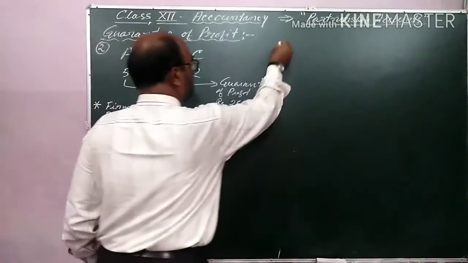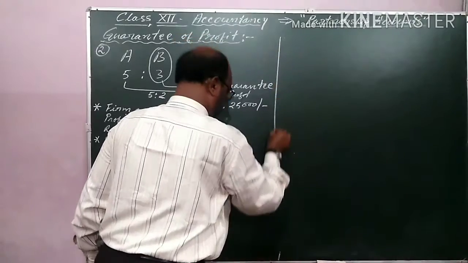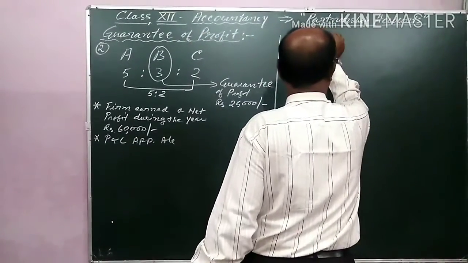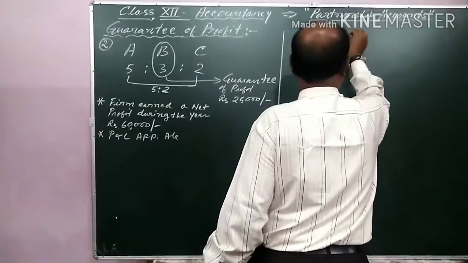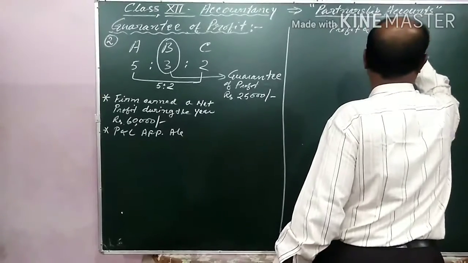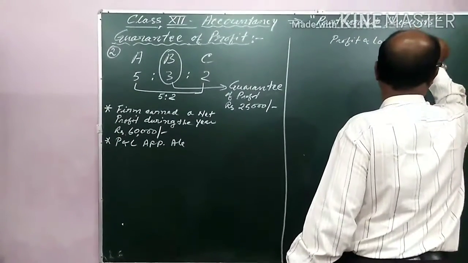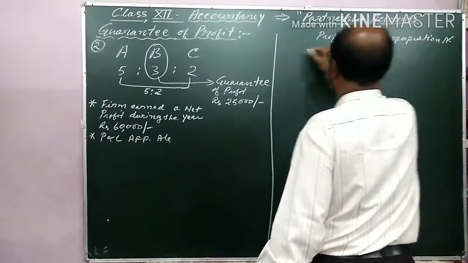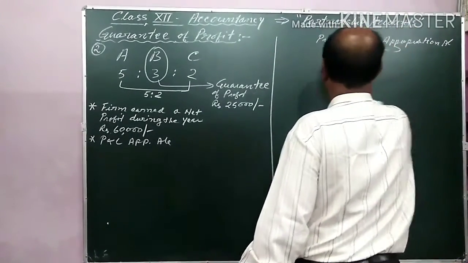Now I am showing this through the profit and loss appropriation account for the year ending.